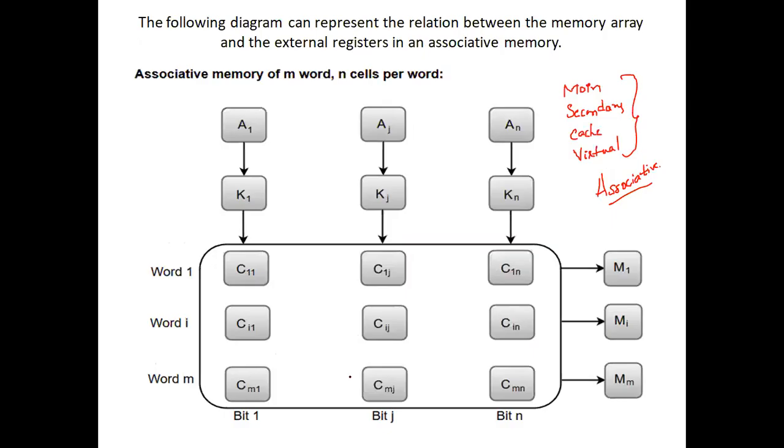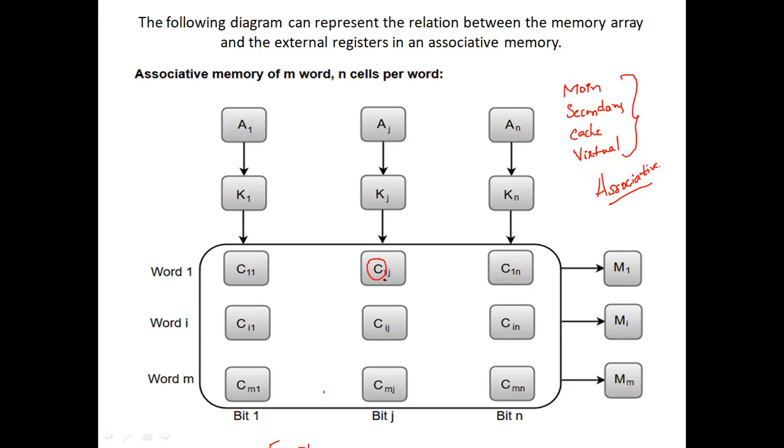And this is the diagram that shows the relationship between the memory array and the external registers. Internally, each associative memory has logic, and that logic is represented like cells. So here the associative memory consists of m words and n cells per word. The cells present inside the memory array are marked by the letter C.